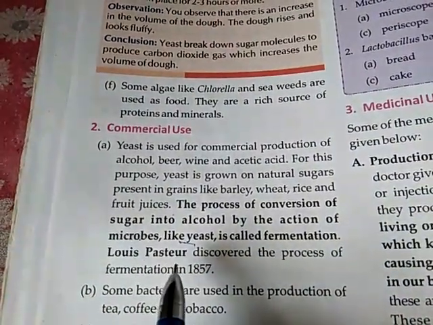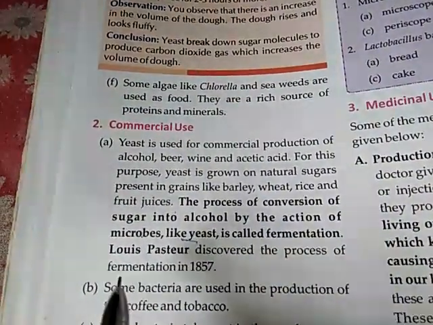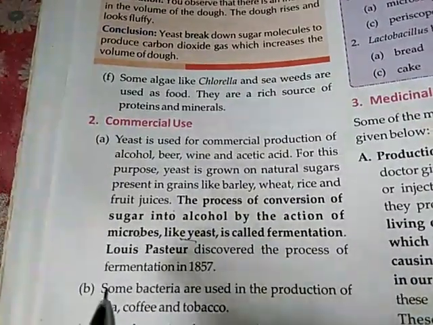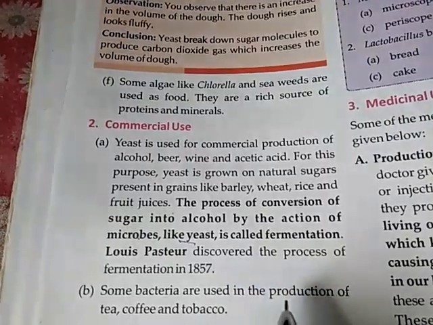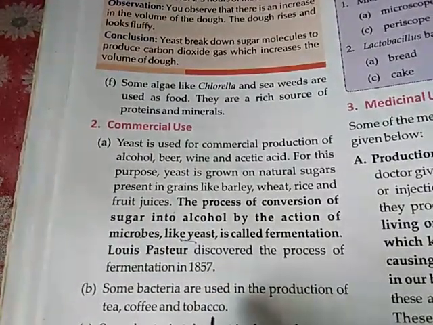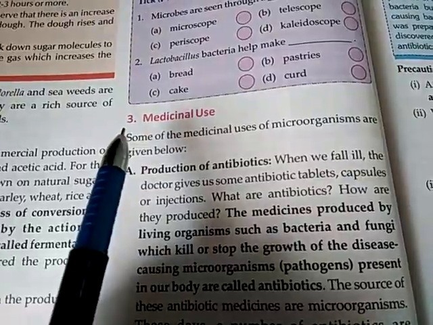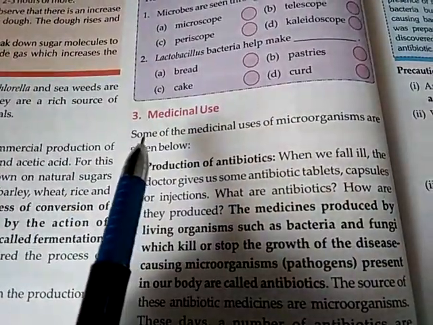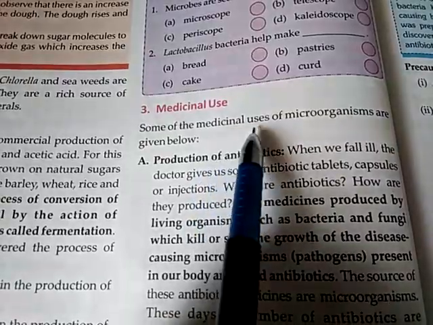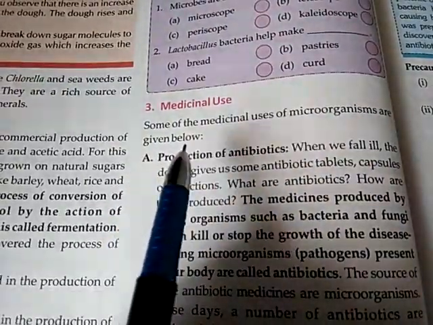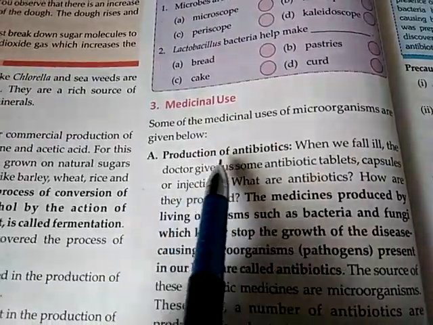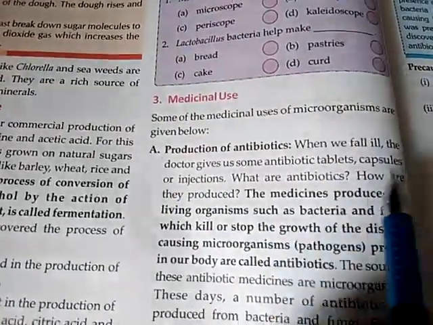Louis Pasteur discovered the process of fermentation in 1857. Some bacteria are used in the production of tea, coffee and tobacco. Then the medicinal use. Some of the medicinal uses of microorganisms are given below. Number one, production of antibiotics.